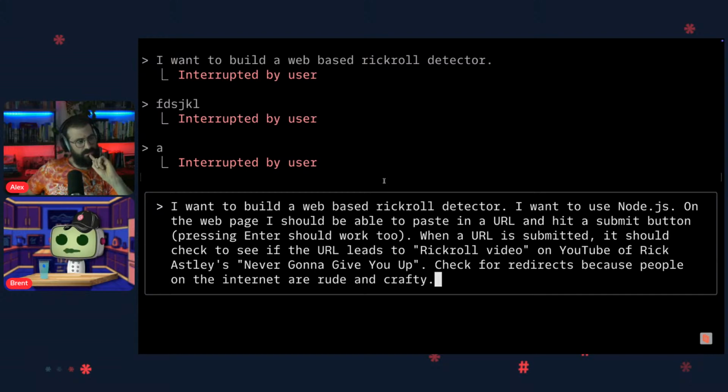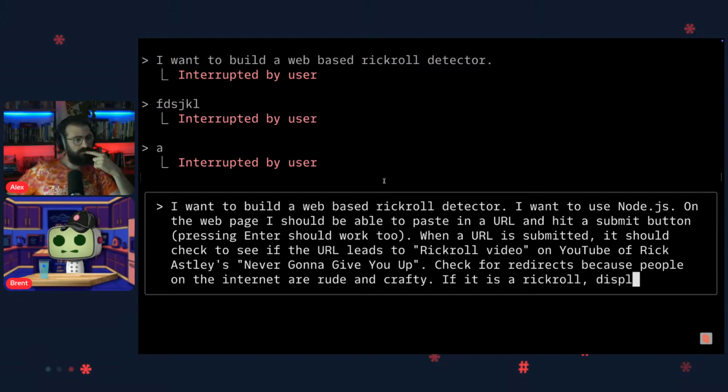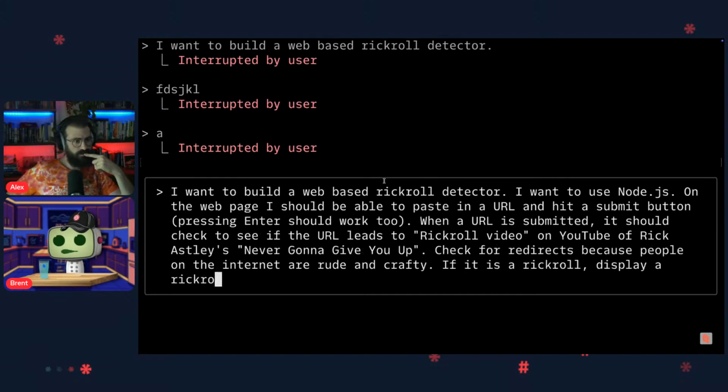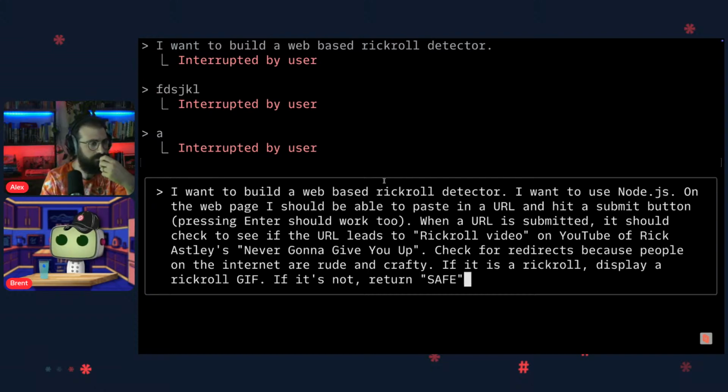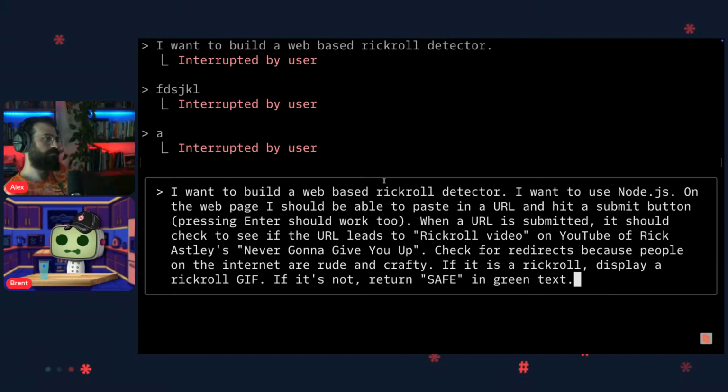If it is a Rickroll, display a Rickroll GIF. If it's not, return safe in green text. Just trying to make it interesting. I think this is sufficient to try.